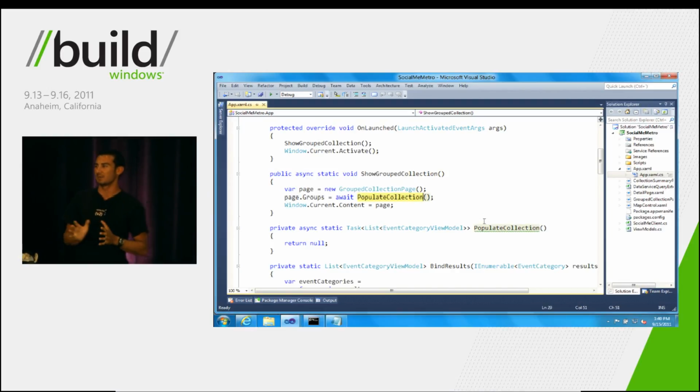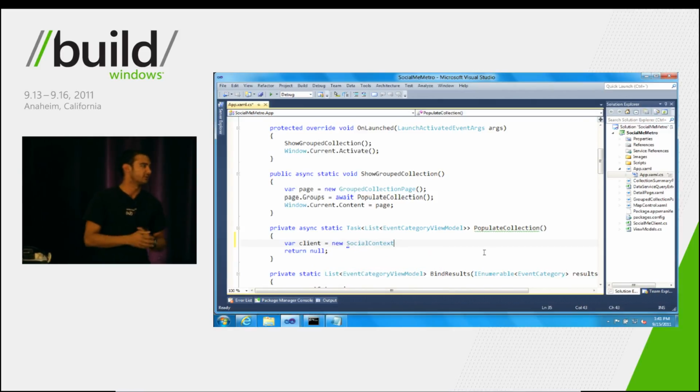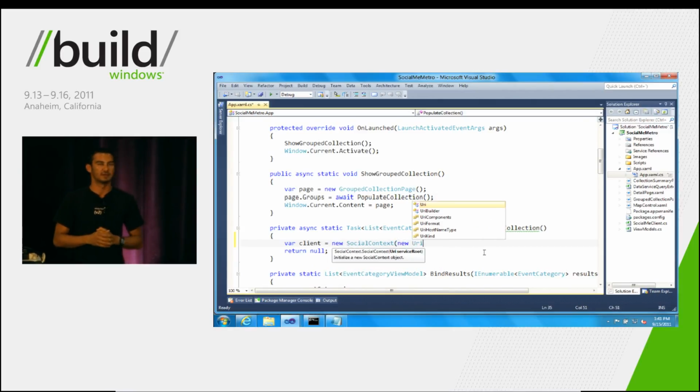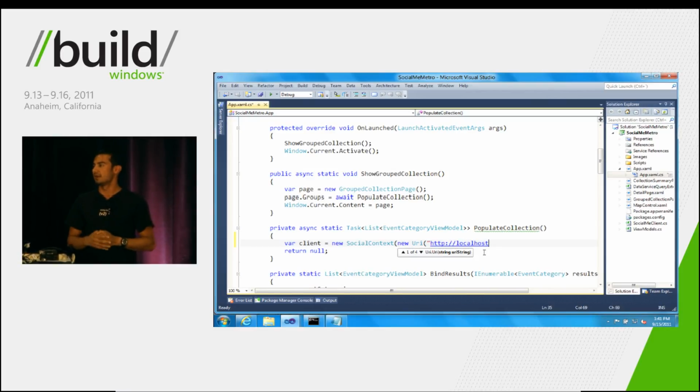Now, we have this PopulateCollection method stubbed out. So here we can start to select all of the data that we need. First, let's create an instance of that context that we had before, the social context. All we need to do here is specify the URI that we can find the data service at, which is easy. It's just at localhost port 50000.